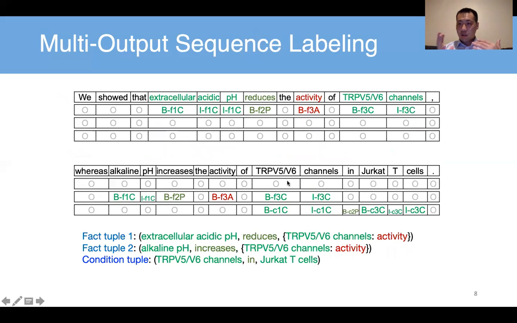And you know that we are looking for not just one fact tuple, we're looking for one or multiple fact tuples and one or multiple condition tuples. So that is how we should generate multiple sequences. So it's no longer a single output. We are looking for multi-output, right? Each output sequence should be mapped to, generate a tuple that we are looking for. See here, we have 3 sequences we're looking for, and they can be transformed into these tuples. Suppose we were able to annotate the data to say in the training data, these are the tuples we are looking for, and we can easily generate the output sequences for training.